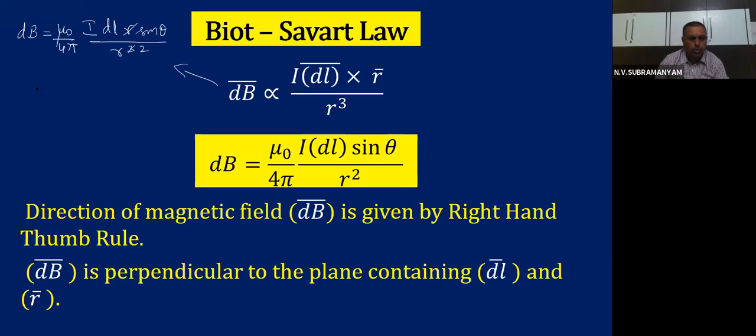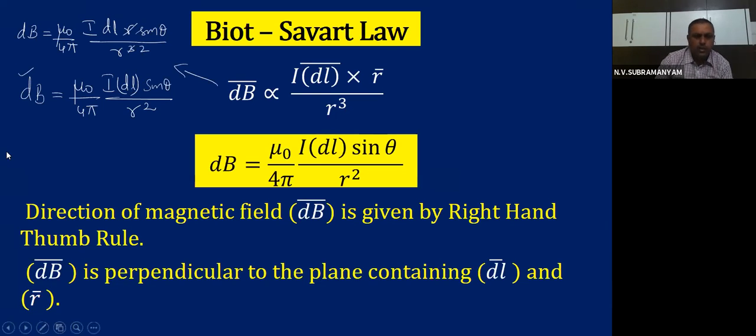That means dB is equal to mu 0 by 4 pi I dl sine theta by r square. This is the formula for calculating dB, and the direction will be given by right hand rule.